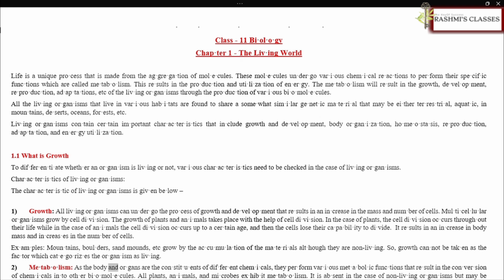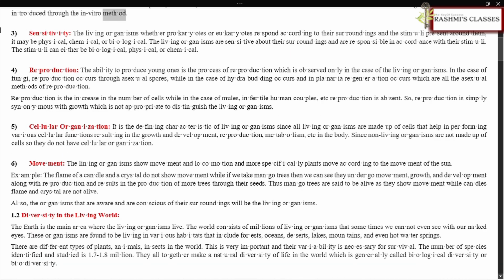Metabolism. As the body and organs are constituted of different chemicals, they perform various metabolic functions that result in the conversion of chemicals into other biomolecules. All plants, animals, and microbes exhibit metabolism. It is absent in the case of non-living organisms but may be introduced through the in vitro method.